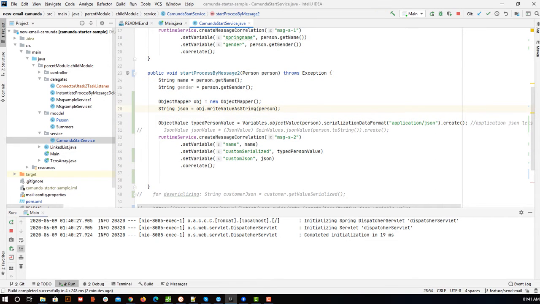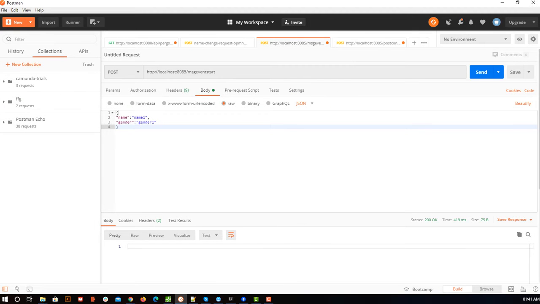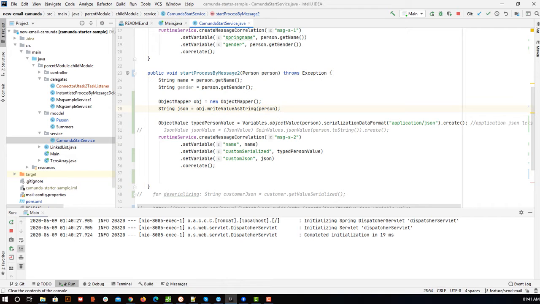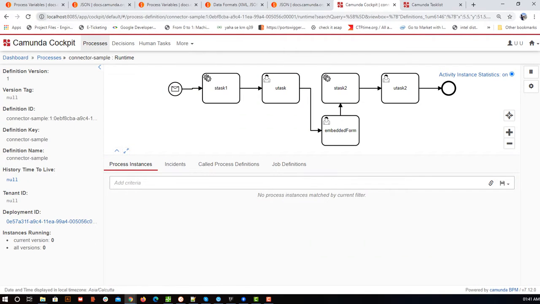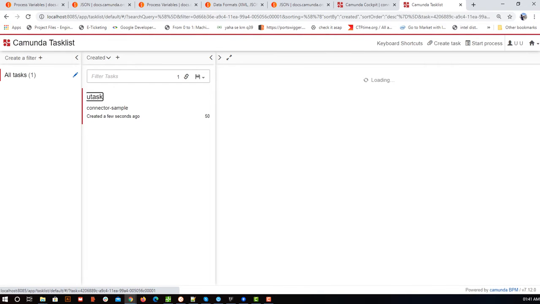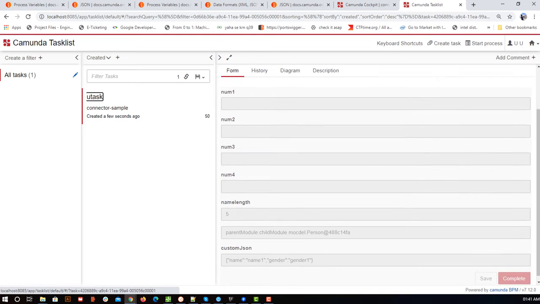This we discussed already. I am opening Postman, and you can see I am passing a name called name1 and gender called gender1. That's it, and we'll send it. Good. We don't need this anymore. Let's clear the logs and go to our portal. We'll refresh. We can see one instance is created. Similarly, we'll go to the task list and refresh it. One task is created. This is what I wanted to show.